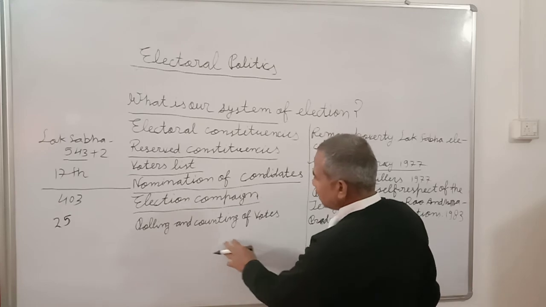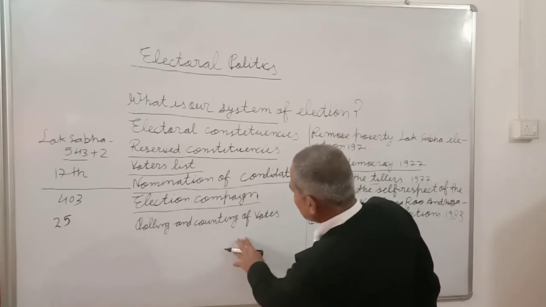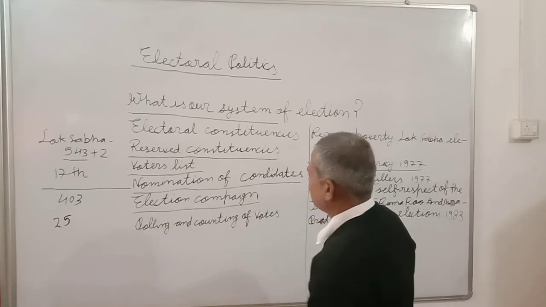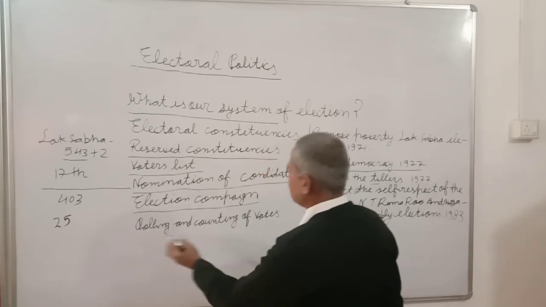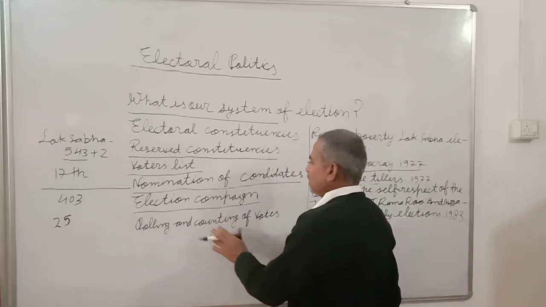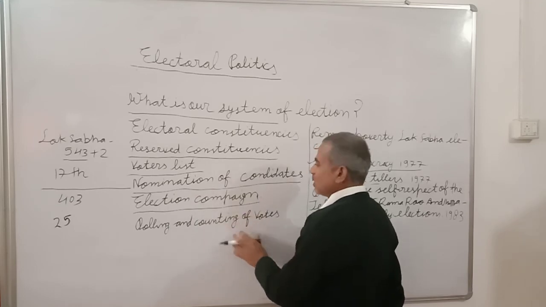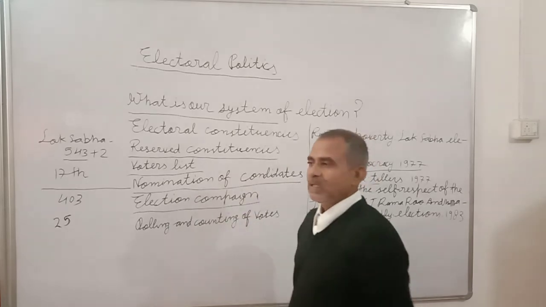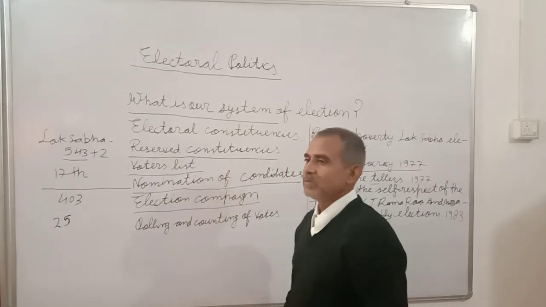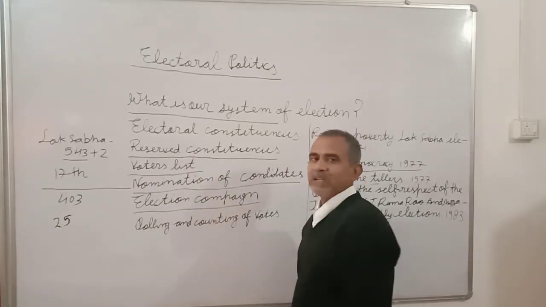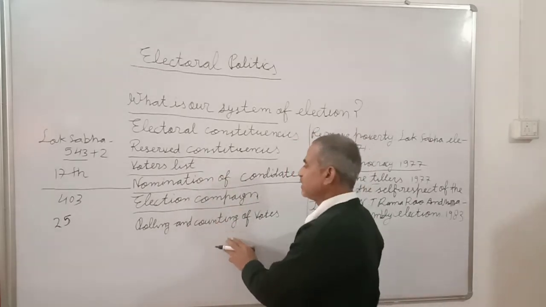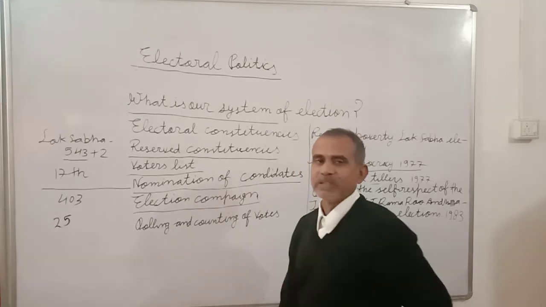Polling and counting of the votes. After the election, when the voting is over, a certain date is decided, and in the presence of each and every stakeholder, meaning political parties, the counting is done.